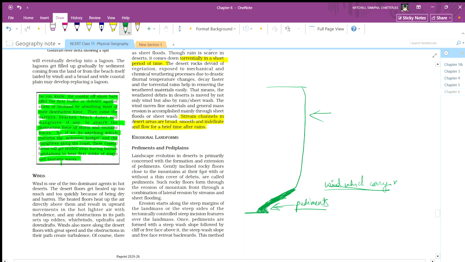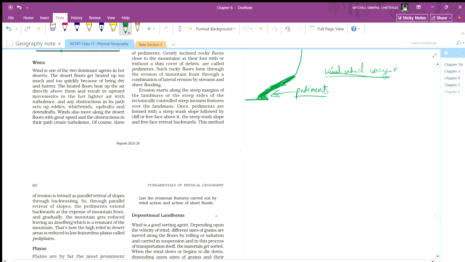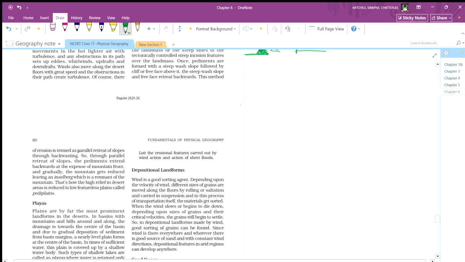Gently inclined rocky floors close to the mountain or at their foot, with or without a thin cover of debris, are called pediments. Such rocky floors form through erosion of the mountain front through a combination of lateral erosion by stream or sheet flooding. Erosion will start along the steep margin of the landmass or the steep side of tectonically controlled steep incision features over the landmass. Once pediments are formed, there is a steep wash slope followed by a cliff or free face above it. The steep wash slope and free face retreat backward. This method of erosion is termed parallel retreat of slope